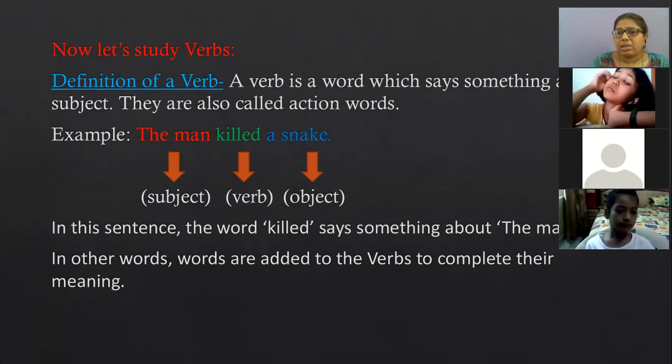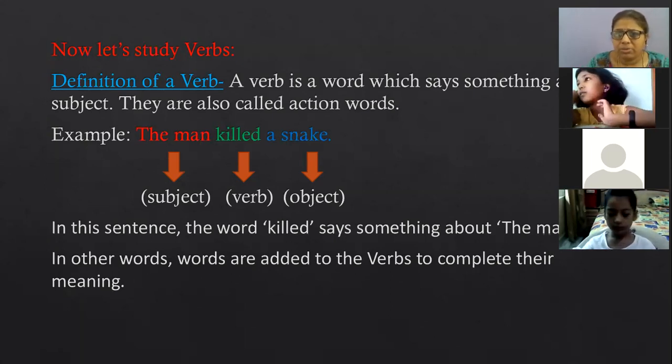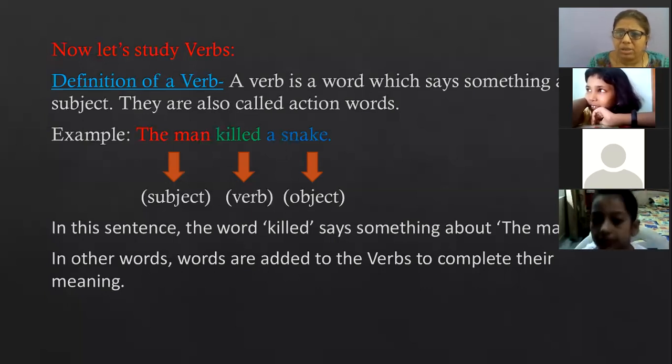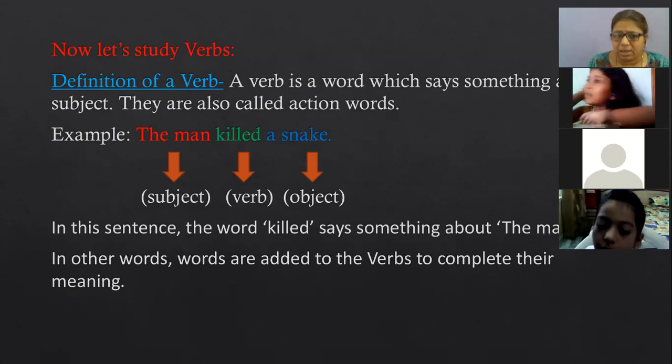Because action is done by the subject, and the subject is a noun. Again in the sentence "The man killed a snake", the subject is the man. What is the verb? Killed. And what is the object? A snake. So the man killed what? The answer is coming: the man killed a snake.